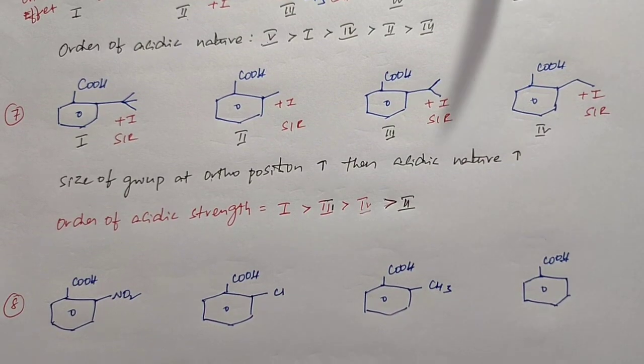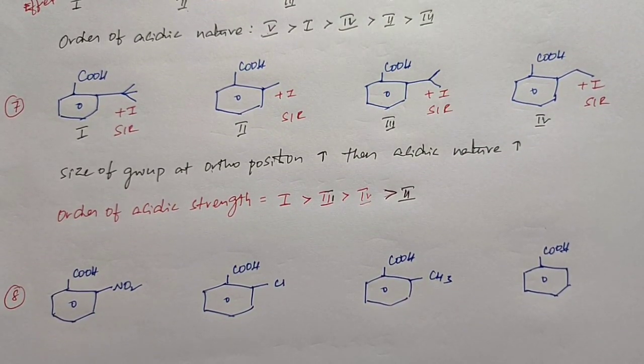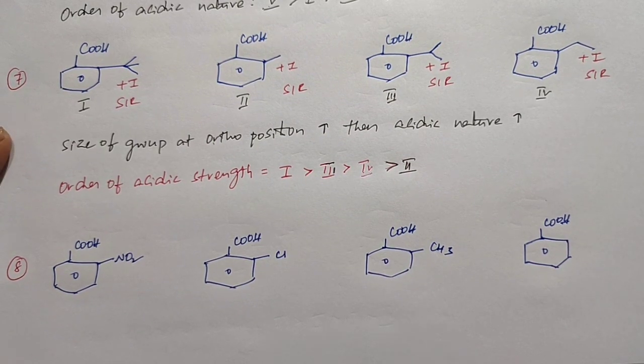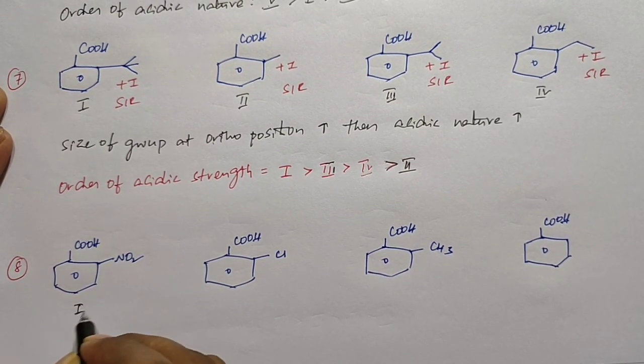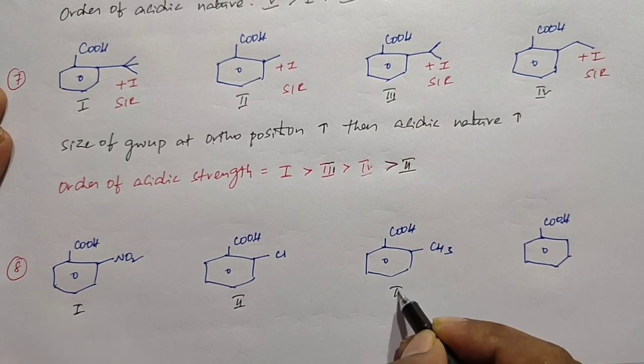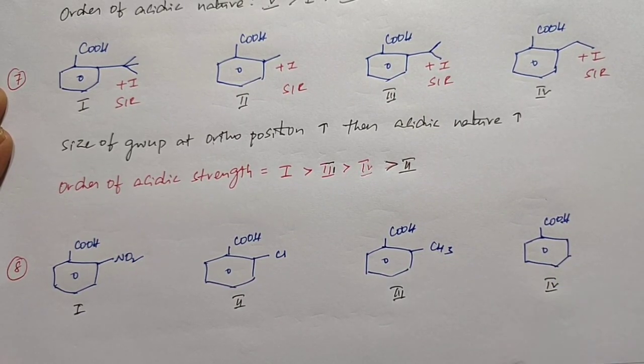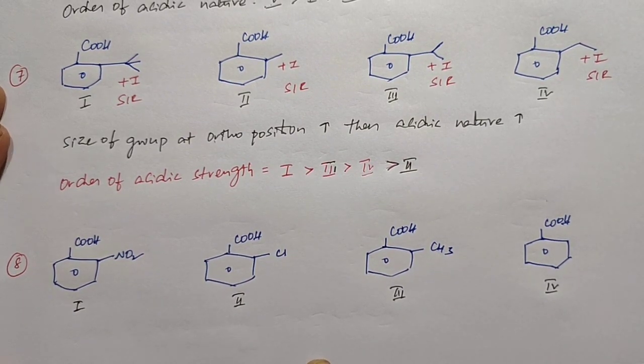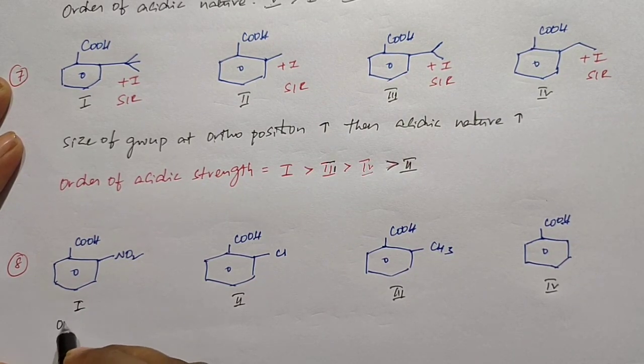So next, example number 8. When you observe example 8, here also we have four structures. I just give the numbering 1, 2, 3, 4. The first three structures can show the ortho effect, and the fourth one cannot show the ortho effect.